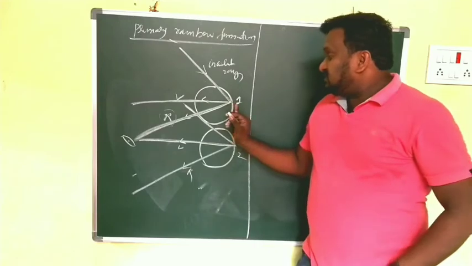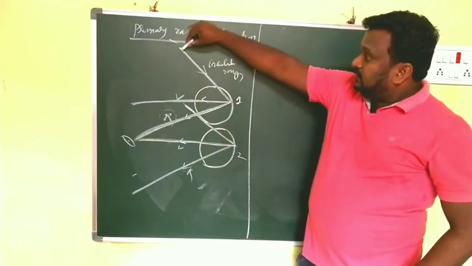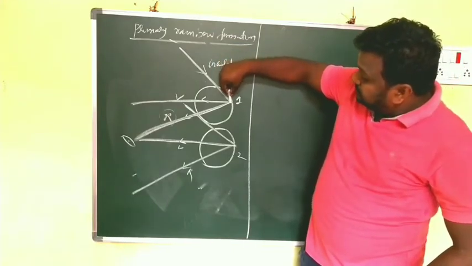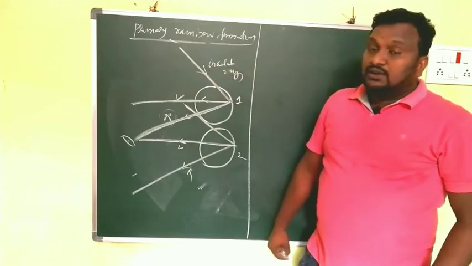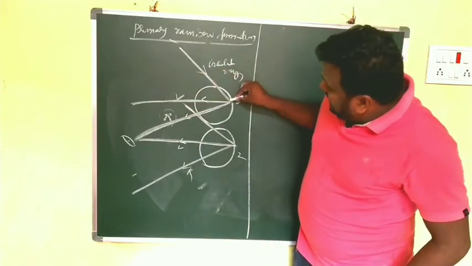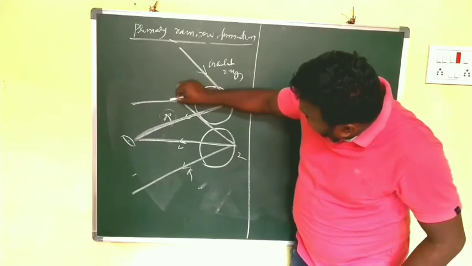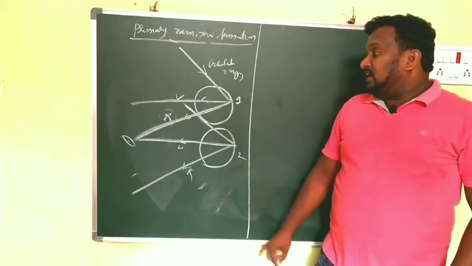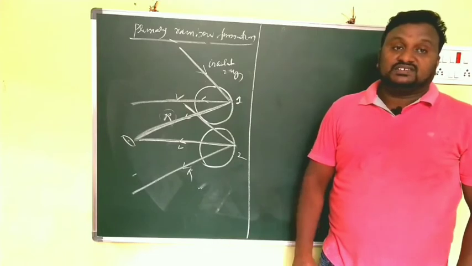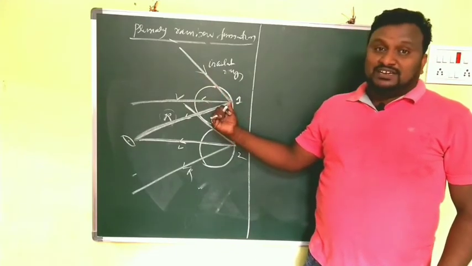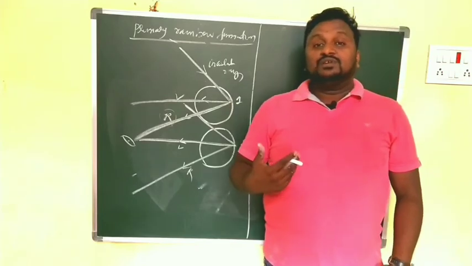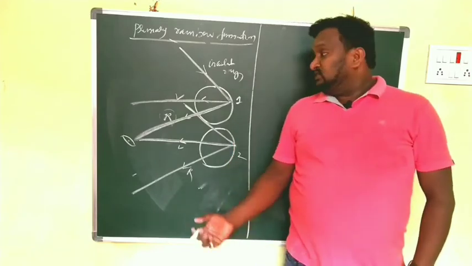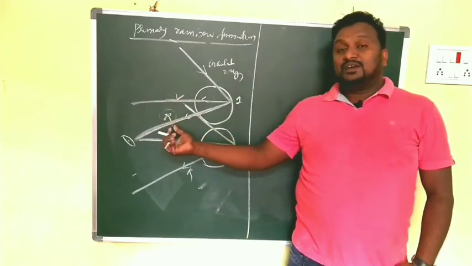Here we have the first raindrop and this is the second raindrop. First, the ray enters and refraction goes on. After that it goes back by total internal reflection. Here at this point again it splits into colors. Refraction, and it is reflected back, and the reflected rays consist of a number of rays. That is what we call dispersion of light. In this case we have violet and this is the red.